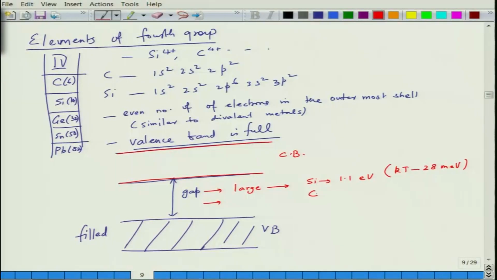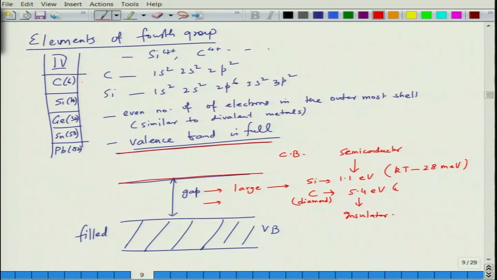And in case of carbon, which is diamond, this gap is nearly 5.4 eV, makes it very large. So this makes silicon a semiconductor, because its gap is not very large, but carbon in the diamond form is insulator. This is basically because the carbon is covalently bonded, sp3 hybridized and so on, because of bonding, carbon has larger gap as compared to silicon.